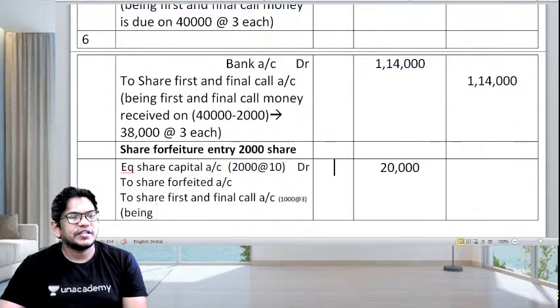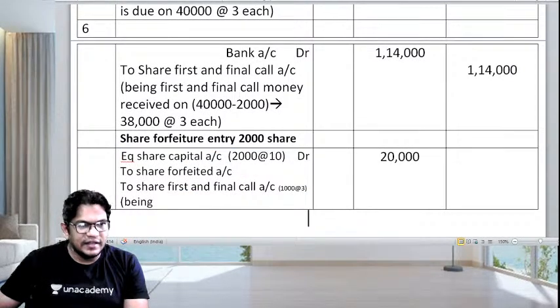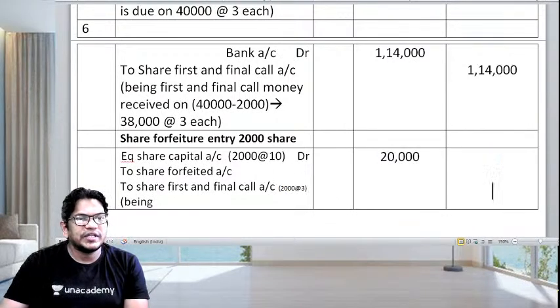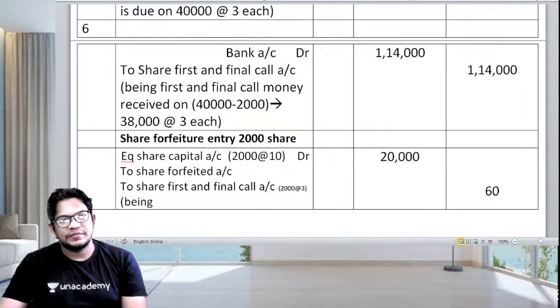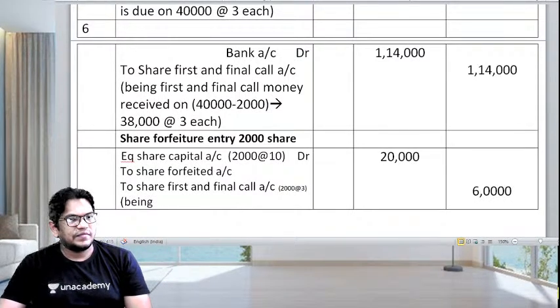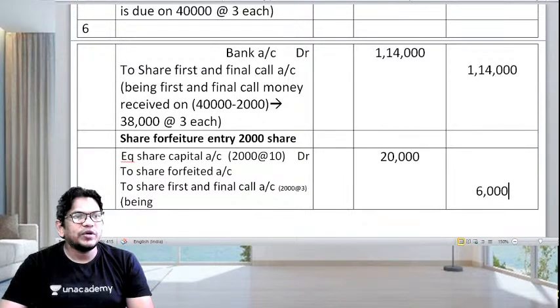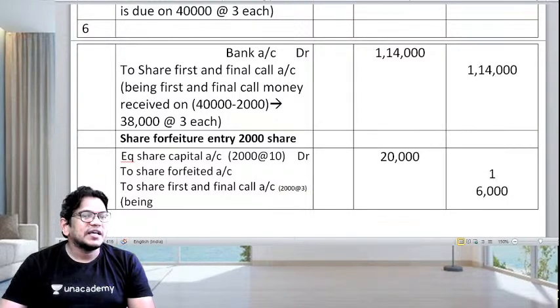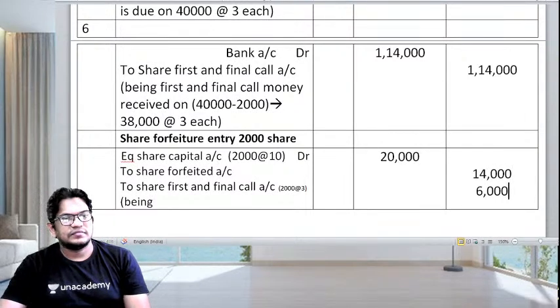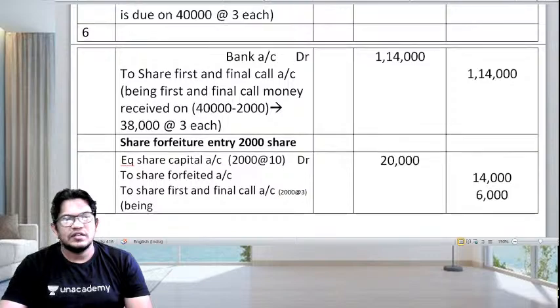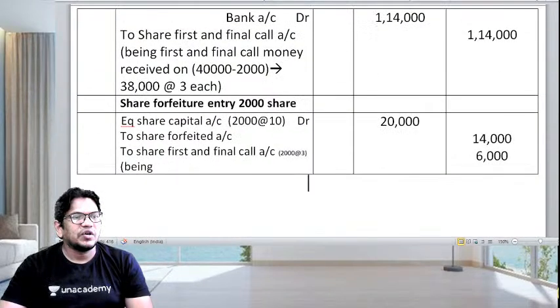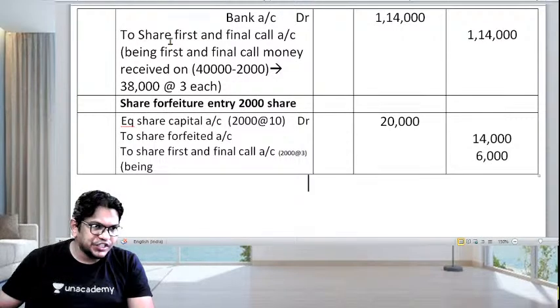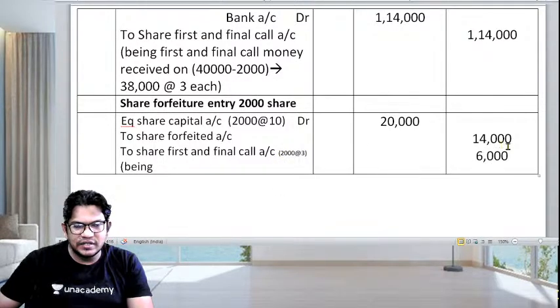One second. 2,000 shares है ना? ना 1 मिनट बेटा, 1 मिनट. He has not paid on 2,000 shares. तो कितना होगा? He has not paid 6,000. 6,000 नहीं दिया उसने, क्योंकि हम लोग कितने शेयर कैंसिल कर रहे हैं? We are cancelling 2,000 shares. है ना बच्चों? तो that means he has paid 14,000. Just have a look here. Forfeiture entry is for 2,000 shares. 2,000 multiplied by 3, 6,000, है ना?